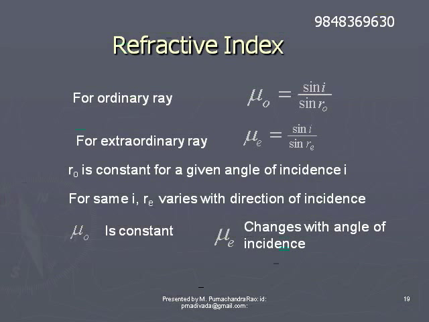The refractive index for the ordinary ray is a constant, but not for the extraordinary ray. So mu O is constant, but not mu E. Mu E changes with angle of incidence.